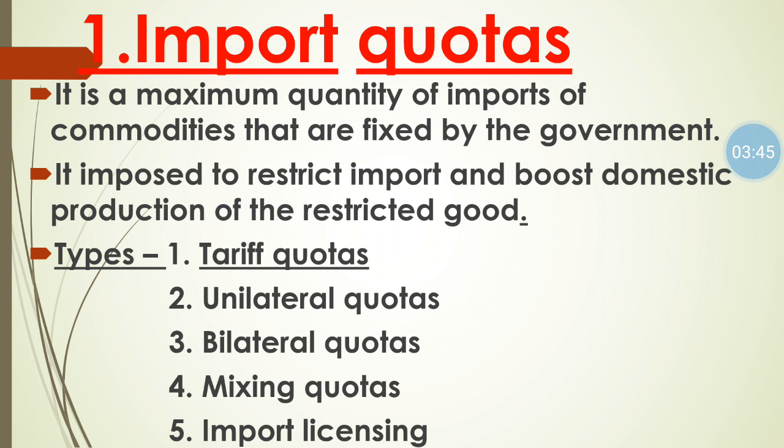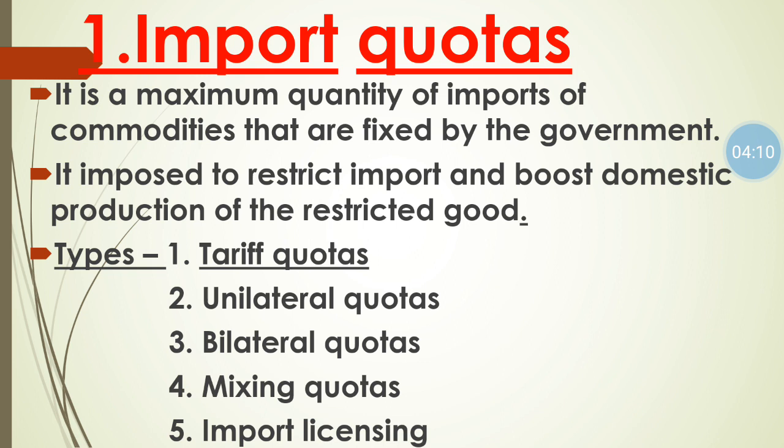If country A has imposed an import quota without informing country B, the exporter country, that is called unilateral quota. Bilateral quota means when there is mutual understanding, negotiation and decision making in the importer as well as the exporting country regarding the import quota. Bilateral quota means the import quota is decided by both the exporter and the importer country. Next is mixing quota.